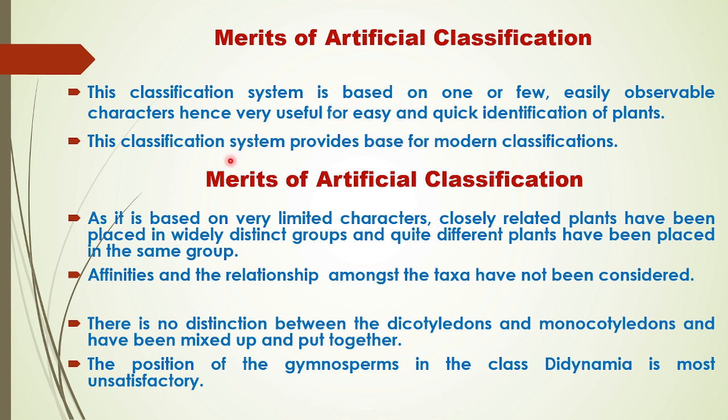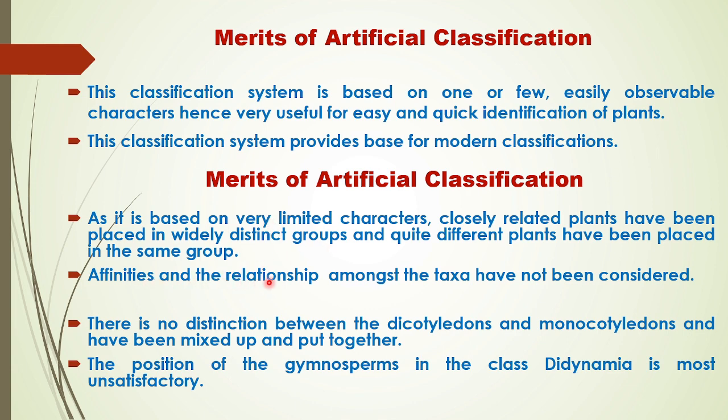Now we will focus on the demerits of this artificial classification system. As it is based on very limited characters, closely related plants have been placed in widely distinct groups, and quite different plants have been placed in the same groups. Linnaeus considered only stamens, or only floral characters, for the purpose of classification. So closely related plants are placed far away from each other, and very distinct plants are kept in very similar groups.